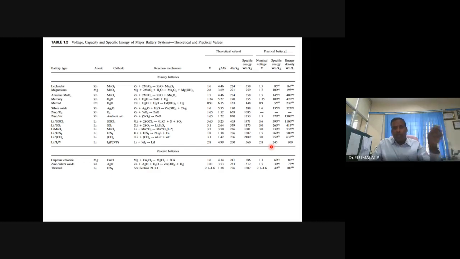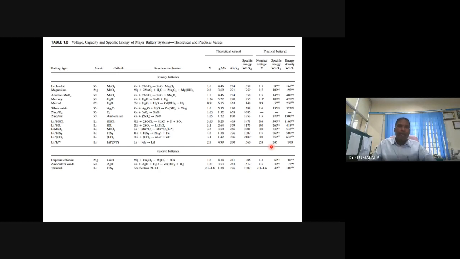Zinc becomes zinc 2+. Zinc loses 2 electrons. Loss of electron is oxidation, LEO. On the other hand, at the cathode, manganese in the +4 state gains 1 electron, becomes +3. Reduction reaction at cathode.